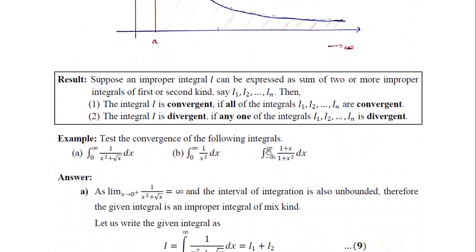So I leave the other part for you to do. I'll give you the hint. You will have to break this first into two parts, minus infinity to 0 and 0 to infinity. And then further, if any one of them comes out to be divergent, the full integral will be divergent. You can see whether 0 to infinity is divergent or not, and whether minus infinity to 0 is divergent or not. You will be able to understand whether this integral is convergent or not.